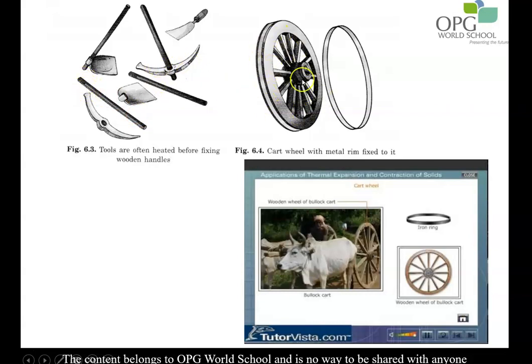Similarly, a cart wheel has to be surrounded by a metal rim. This metal rim is expanded on heating. It is put over the wooden cart wheel, and then on cooling, this metal rim will completely fit over the cart wheel. So we first expand the metal on heating and then contract it on cooling.